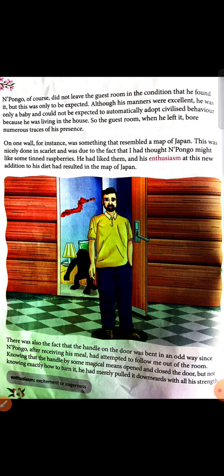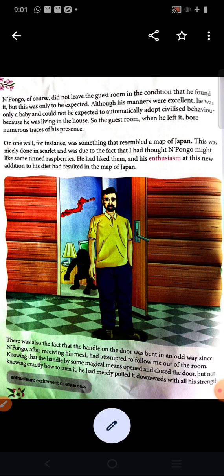So in the room, all the things were in their own place. Pongo was not breaking anything, not taking the things and keeping them in another place. All the things were in good condition. Although his manners were excellent. See, although his manners were excellent. Whose?